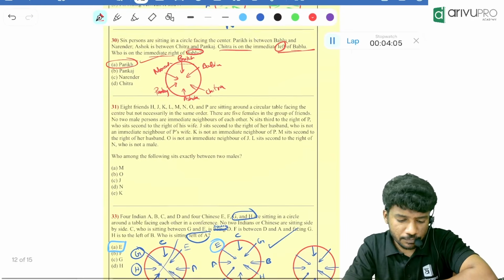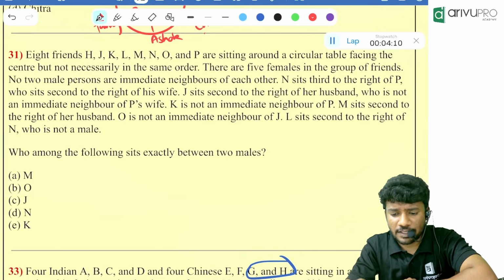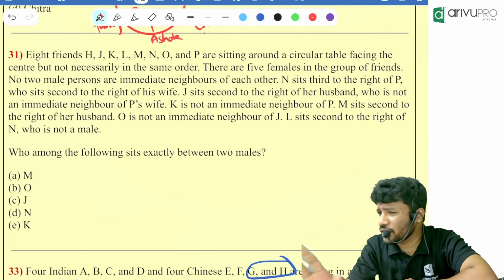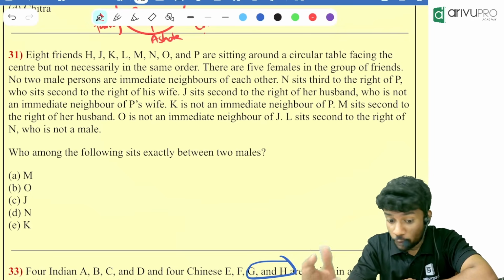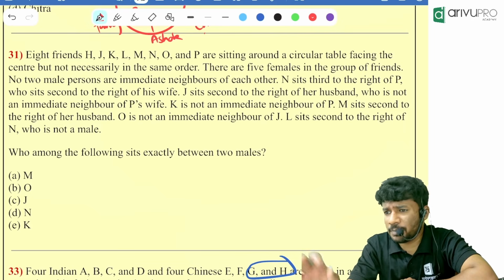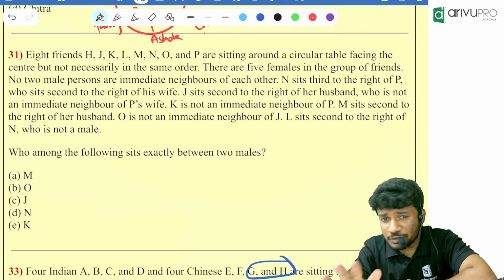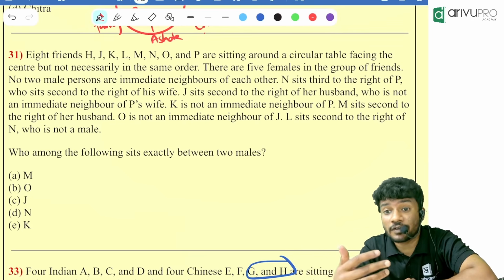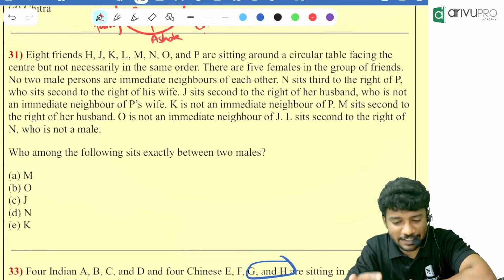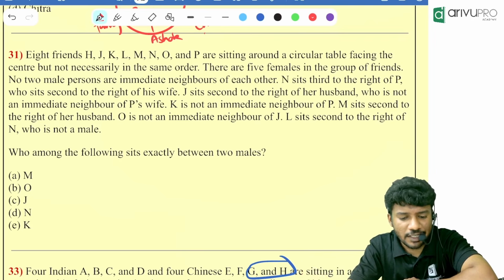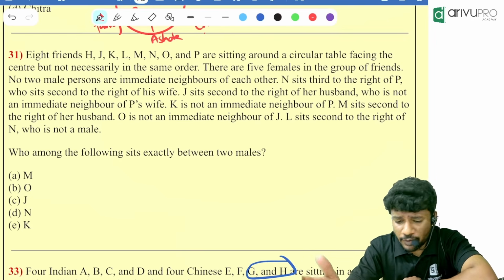If so, this one you should try. Take a picture of it. It's an indirect question. It will never come for your examination. I put it from outside just to brainstorm. If it comes for examination, well and good, but you will not get it at first. If you get a question like this in the examination, never even do it. You are losing your time. Go for the next question. You should try. If you are not getting the answer, ask me. I will tell you how to do it.